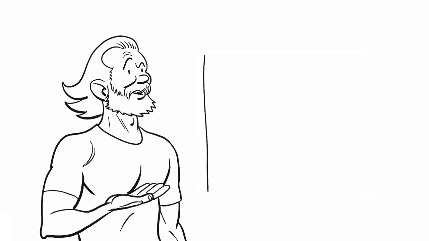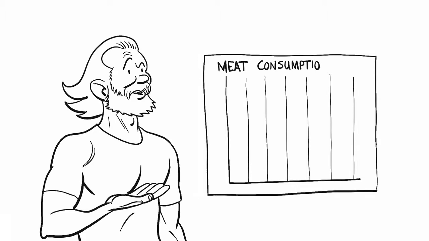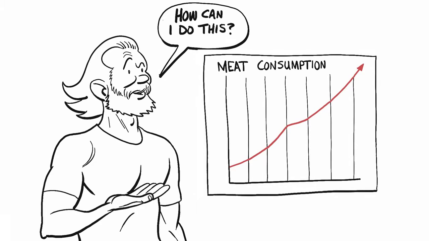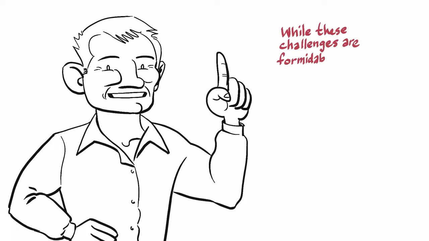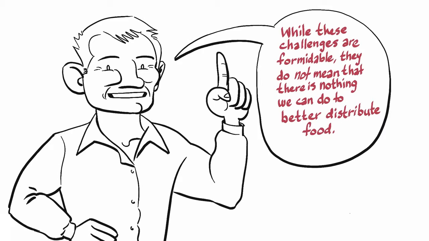The problem with this approach, however, is how to do it. Global data show meat and dairy consumption rising fast, and while it might be nice to think that in the future humanity's diet will be less taxing, for now there is no evidence to suggest that this is going to happen anytime soon. But this doesn't mean that there is nothing we can do to better distribute food.